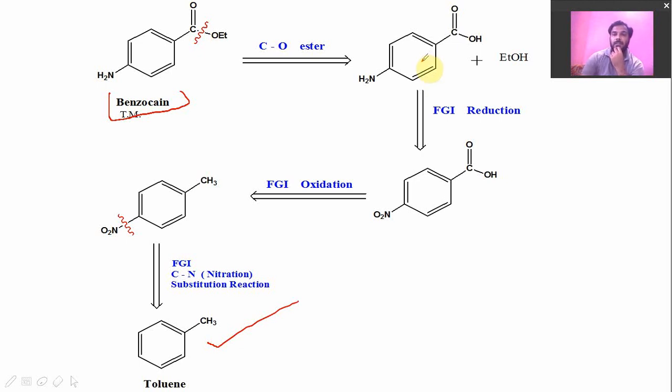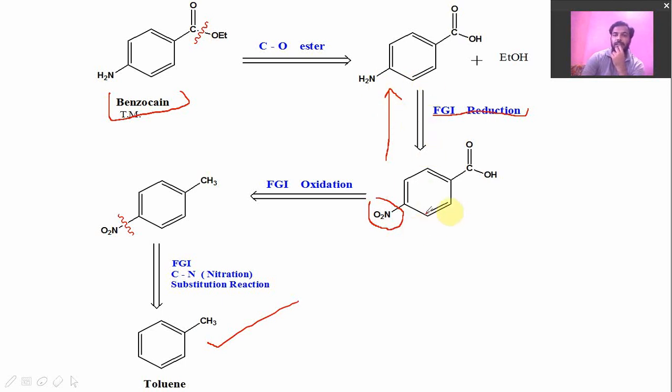So we have to break down this molecule also. So here the role of functional group interchange is carried out. So this is amine group. If we want to change this group, carry out reaction, and this amine group gets converted into nitro group. So during forward reaction, this can be done by reduction. Nitro group can be converted into amine group by the process of reduction. So it is very easy. That's why we choose this route.